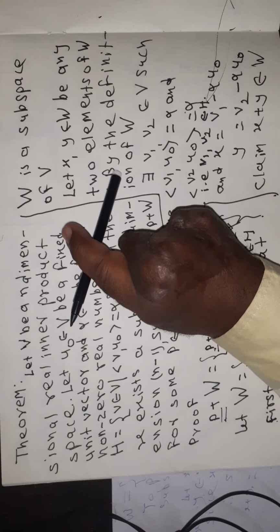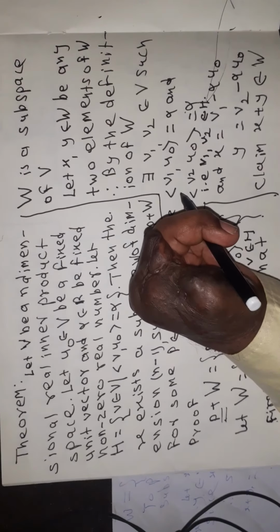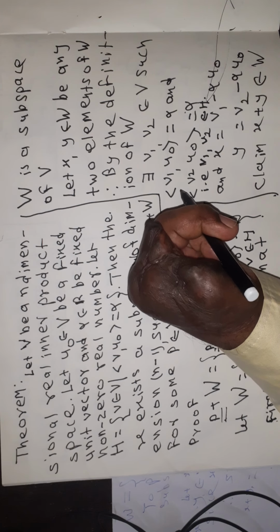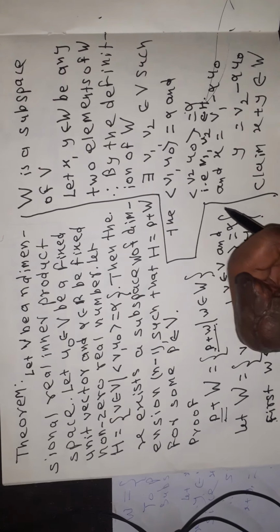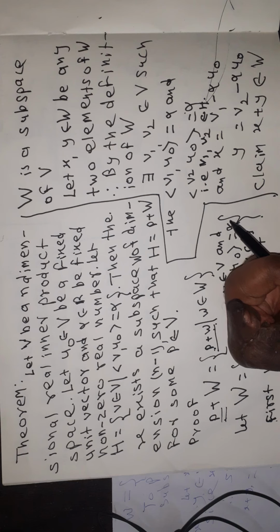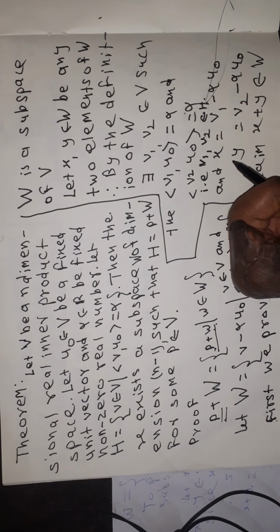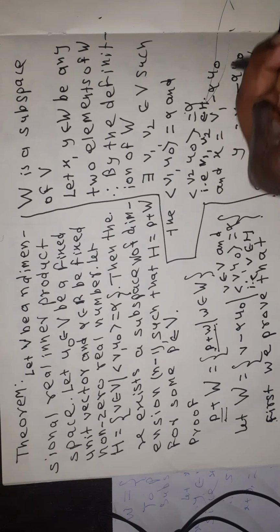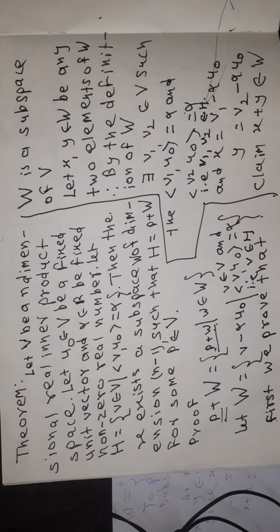So by the definition of W, there exist v1, v2 belong to V such that angle bracket v1 comma u0 is equal to alpha, angle bracket v2 comma u0 is equal to alpha, and x is equal to v1 minus alpha u0, y is equal to v2 minus alpha u0. And now claim x plus y belong to W. हा आपला क्लेम आहे की x plus y belong to W. तर let us prove how this claim is true.